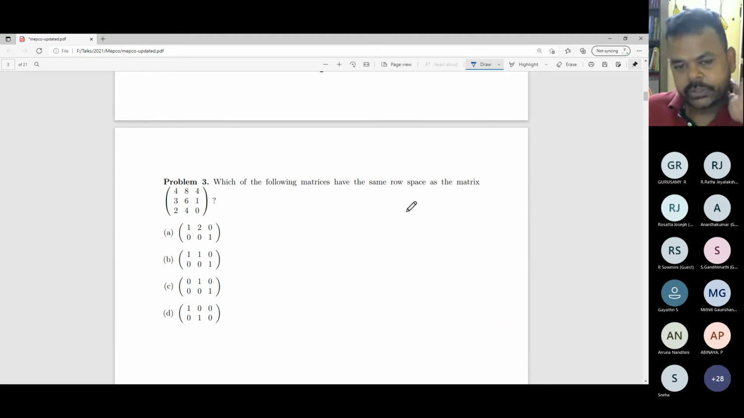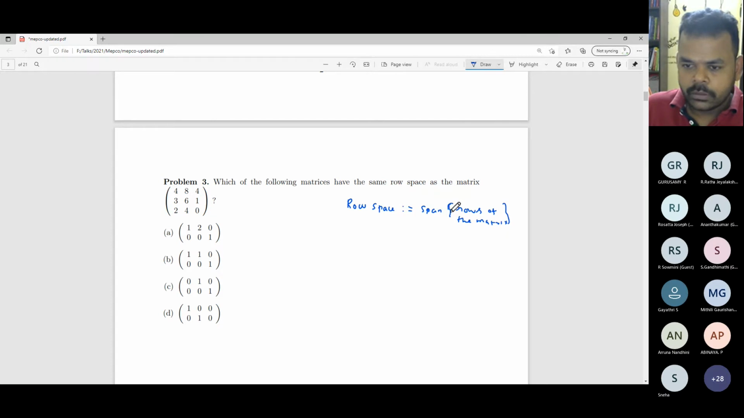So the next question is, which of the following matrices have the same row space as that matrix? To start with, let me define what a row space is. Row space is the space spanned by the rows of a matrix, the span of the rows of the matrix.